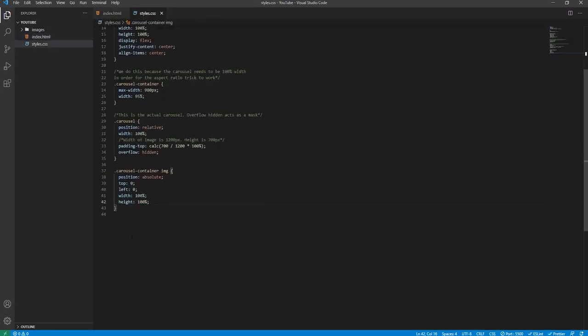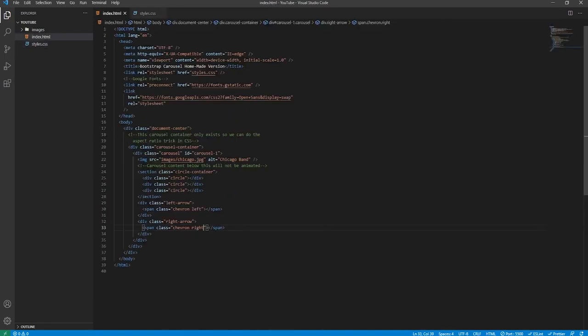Now I need to style this markup, and I should explain that all of these elements, so this section, this div, they will all be position absolute, because in order for them to appear inside the carousel, which uses padding top to determine its height, obviously we don't want them to be pushed down by the padding top, so we need them to be absolute positioned. And because they're absolute positioned, these arrows here will appear above the circle container. This is because the elements that are rendered last will appear above the elements that are rendered before.